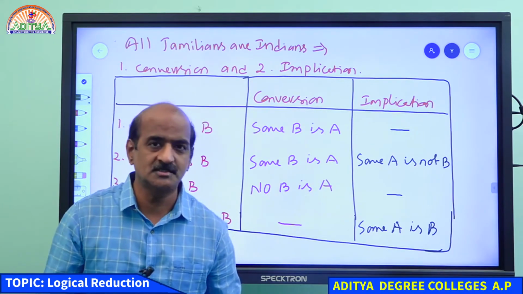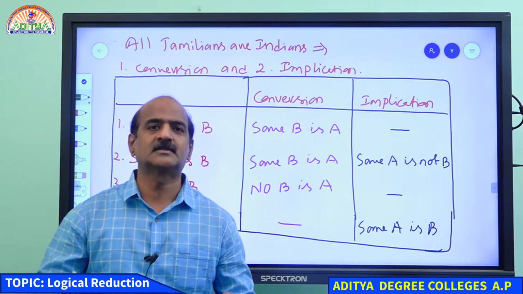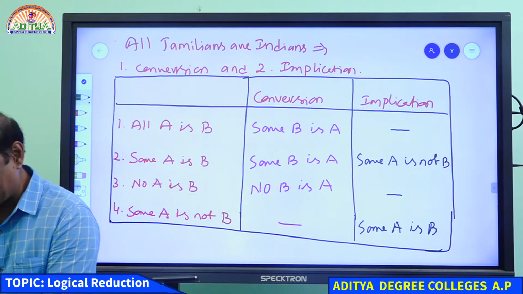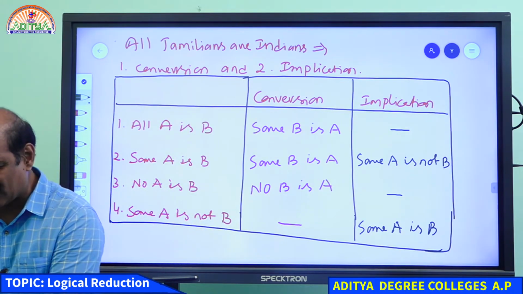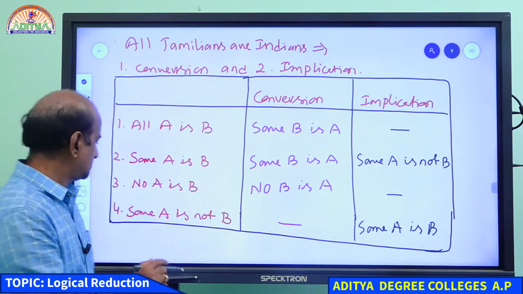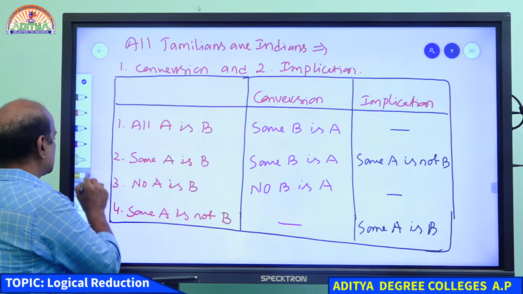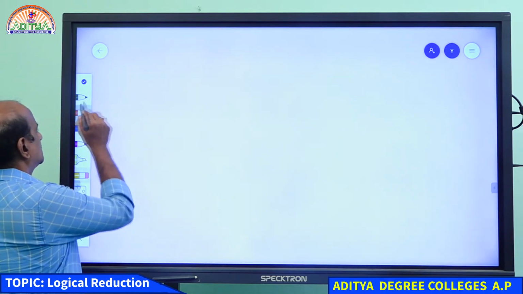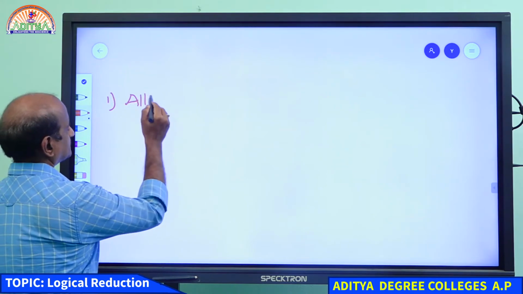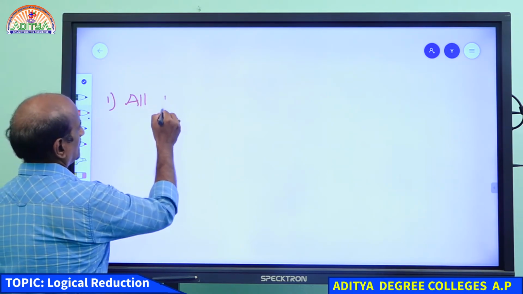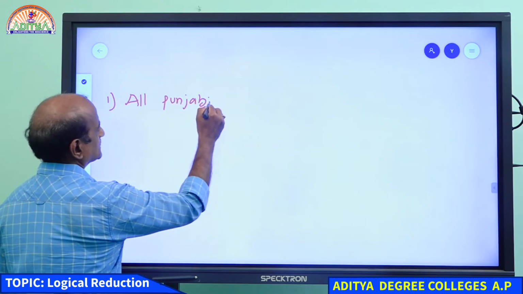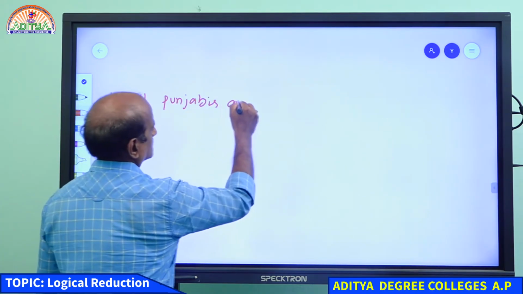Now, I will give you some examples: what is conversion, what is implication, with some practical examples. Please listen to me. Student, let me give you some examples. Number one: if I say that all Punjabis are Indians. All Punjabis are Indians.